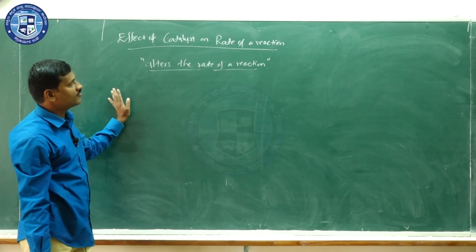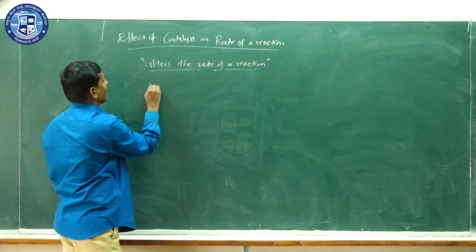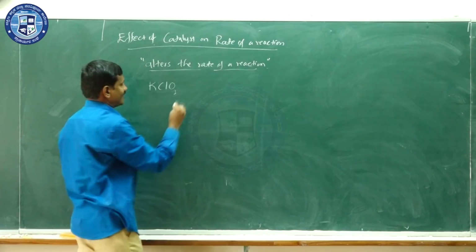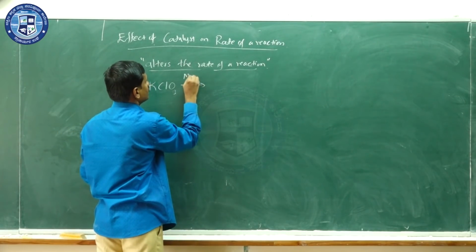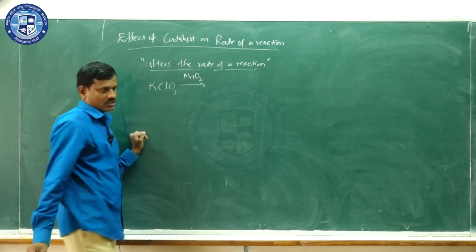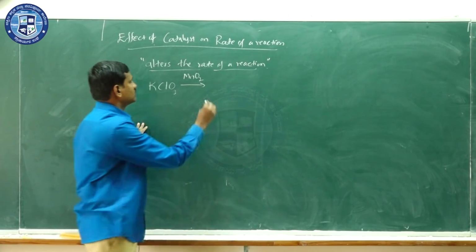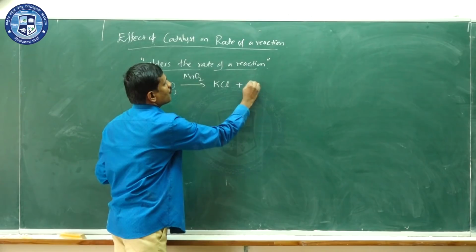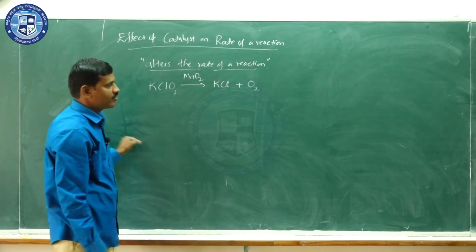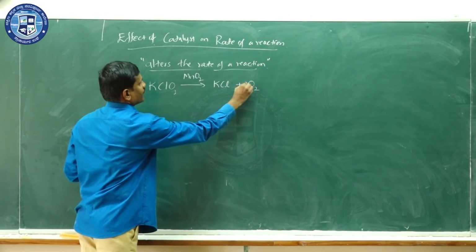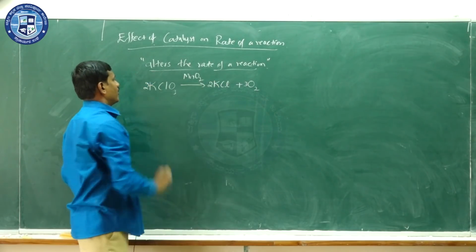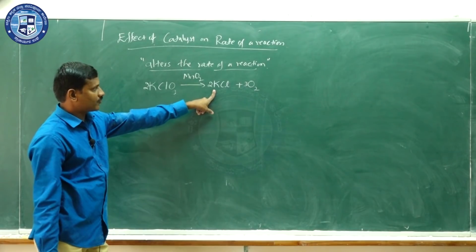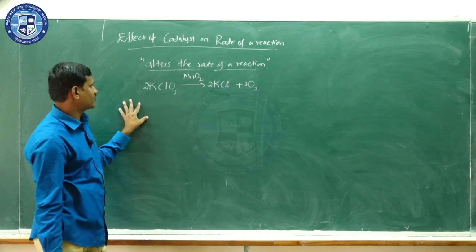Now you consider a chemical reaction, decomposition of KClO3. It is slow, but if you use the catalyst MnO2, then it decomposes easily to form potassium chloride and oxygen. So 2 moles of KClO3 decompose to form 2 moles of potassium chloride and 3 moles of oxygen.